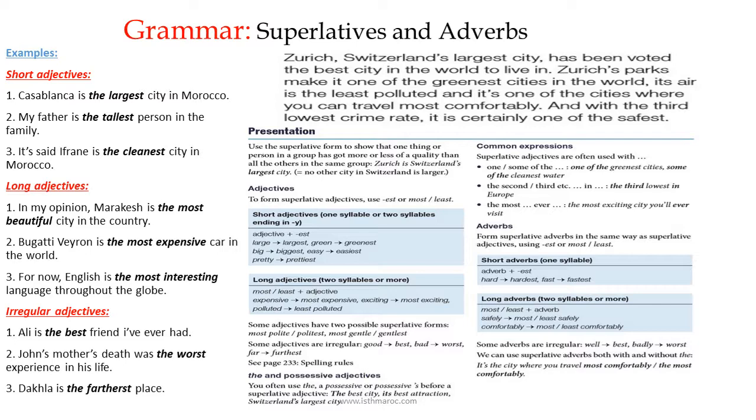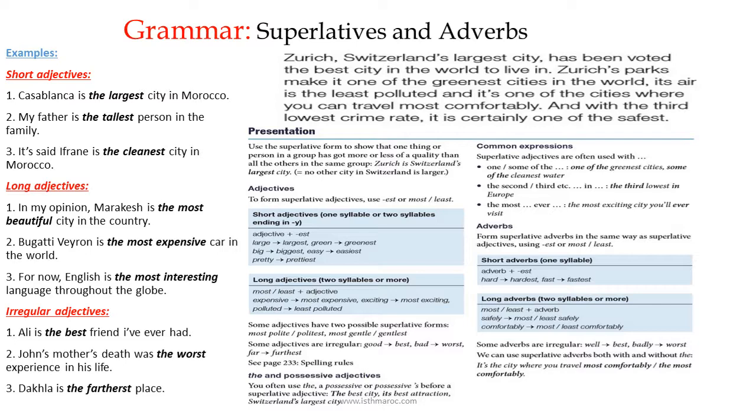Finally, for irregular adjectives, we have, as usual, three. One, Ali is the best friend I've ever had. The best is the superlative of good. Two, John's mother's death was the worst experience in his life. John's mother died, and he had a lot of bad situations and experiences, but his mother's death was one of the worst experiences in his life.